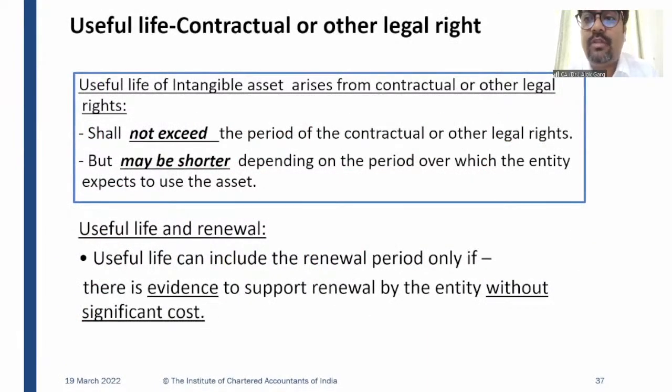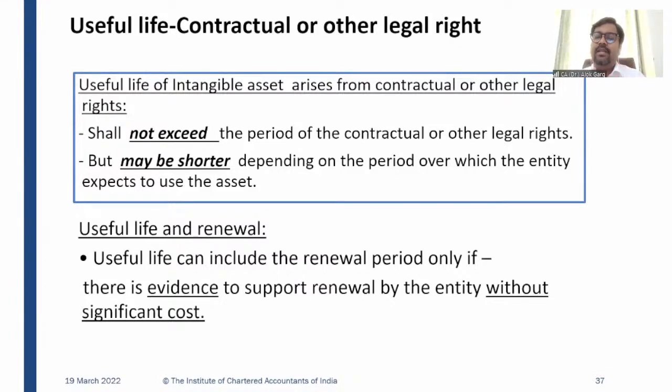Now let's come to the next aspect of the intangible asset, useful life of intangible asset, right? And useful life concept is very important. So what could be the useful life of intangible asset and how can this useful life be calculated? Useful life of intangible asset arises from the contractual or other legal rights. For example, there is a license and the government of India has given that right for 15 years. Then what is the useful life? The contractual life is 15 years, right?